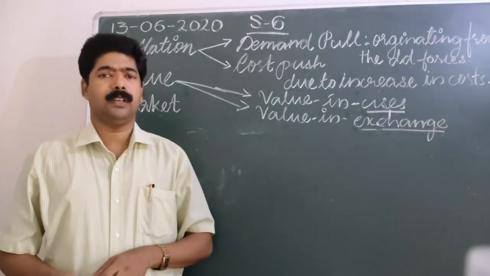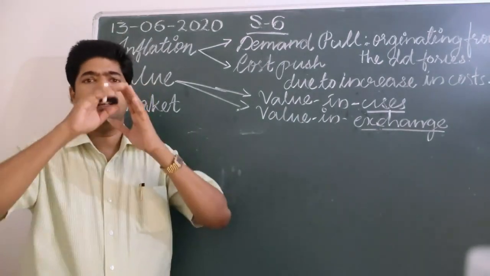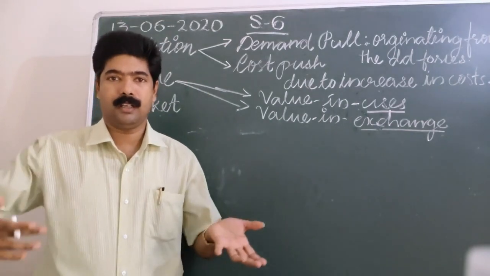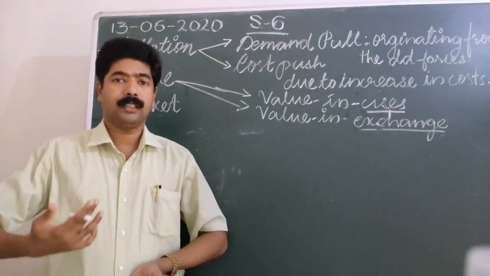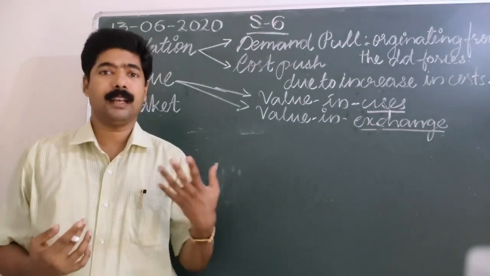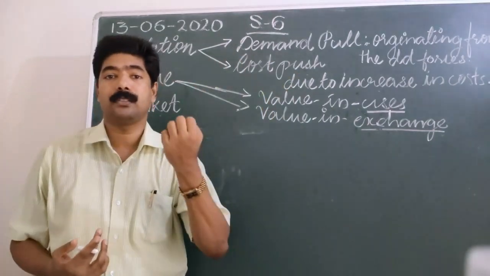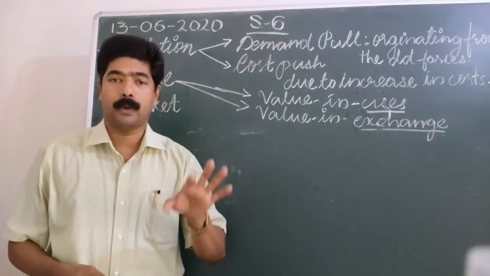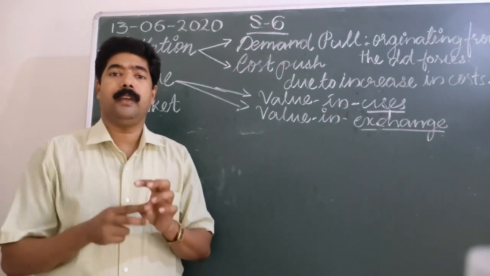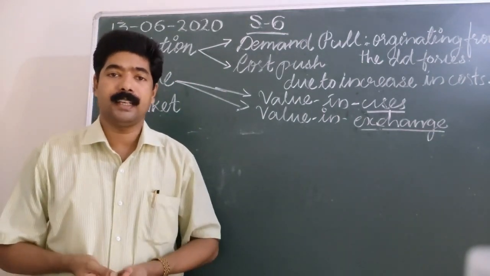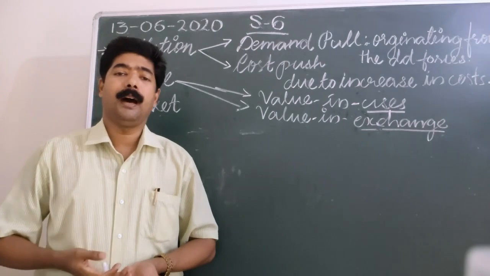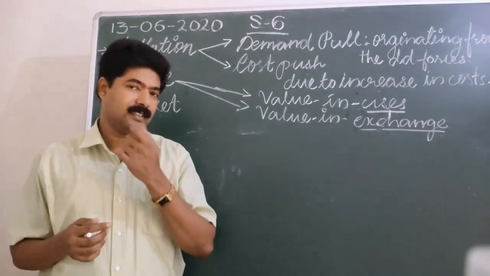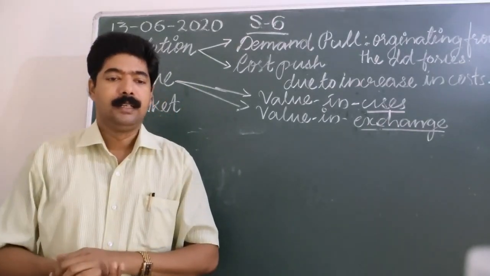Other features, if you observe, how could we say? Can we say this particular classroom is a market? Sometimes some teachers may say, you are not in a market, don't shout. So can we consider that as a market? Market is a place where commodities are bought and sold, or a place where we see a particular existing price, or a place where so many sellers and buyers are there, so many bargaining attitudes, and so many activities take place, exchange, consumption, and so on. Such an area we may call a market.